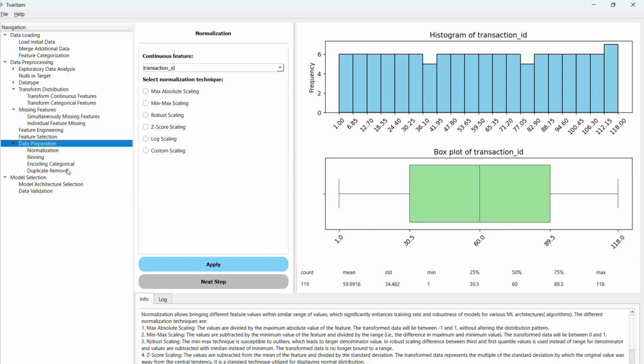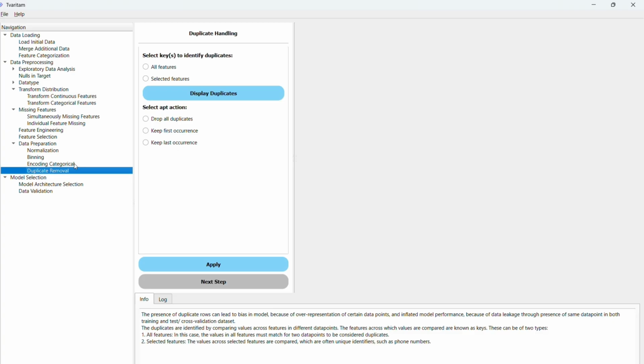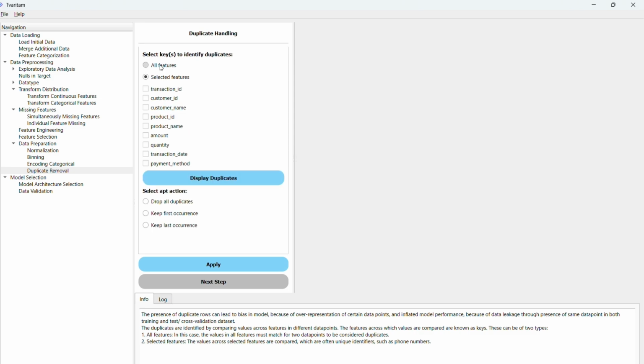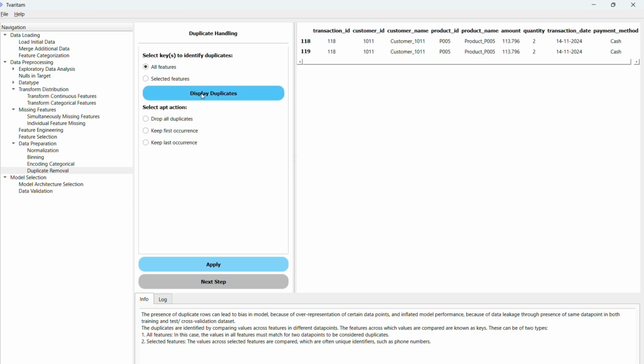So how can you deal with this in the given software? Well, we can go to the duplicate removal in the data preparation tab, and I can either select all features or I can go with selected features. So when I select all features, it will check for duplicacy or same values in all of the features in the dataset. Here you see this one issue is there, that 118 and 119, these two rows have everything similar. So I will keep the first occurrence here and drop the other one.